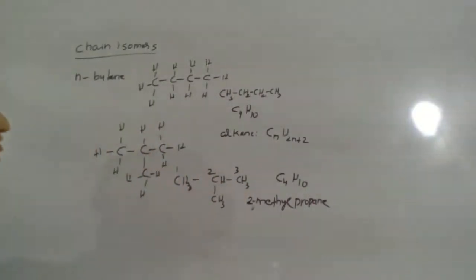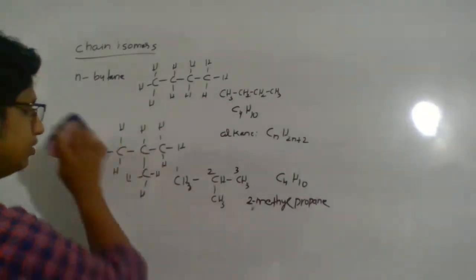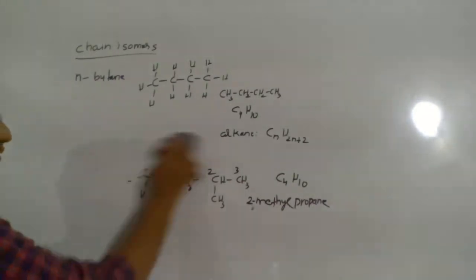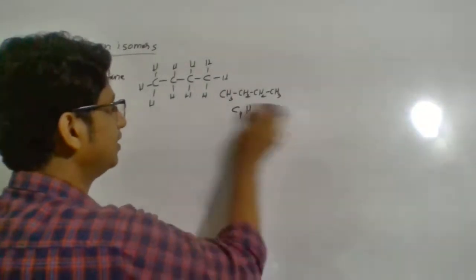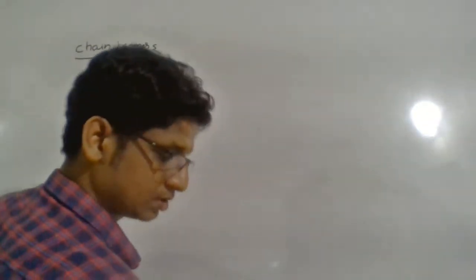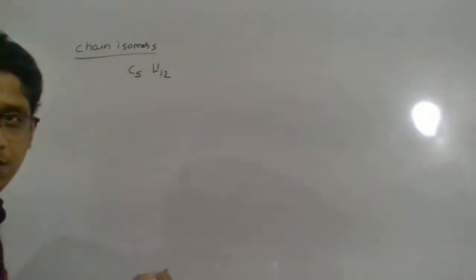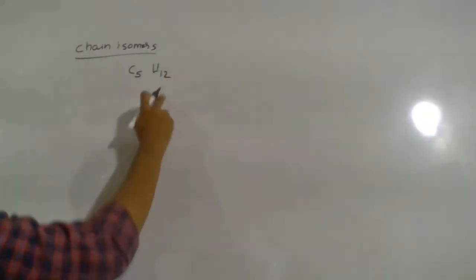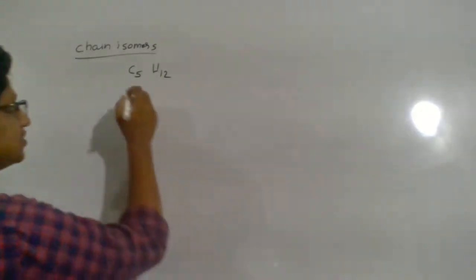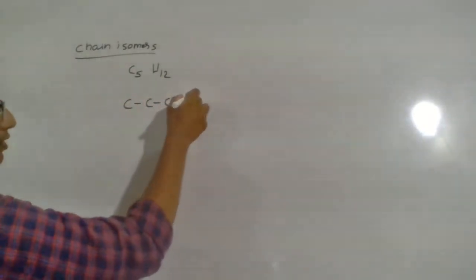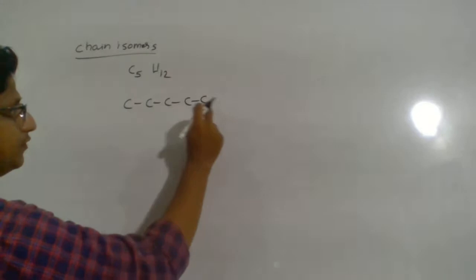Now let us discuss another compound. This time the molecular formula is C5H12. This is the general formula of an alkane, so it has to be an alkane. 5 carbons: 1, 2, 3, 4, 5.